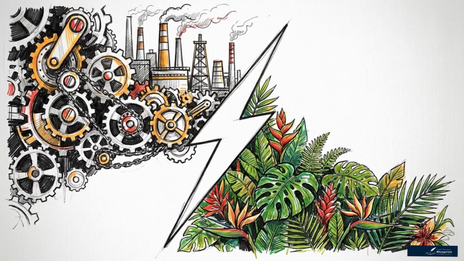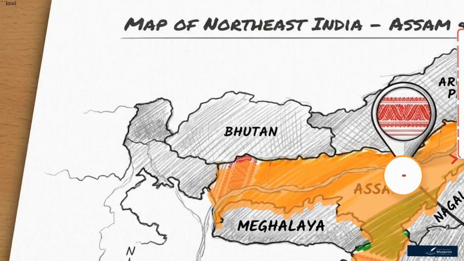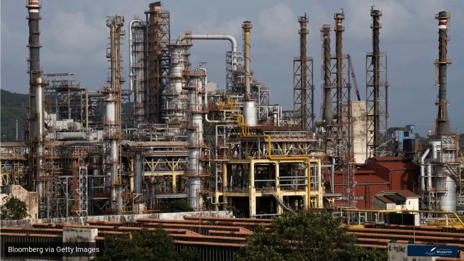Now open the GS Paper 3 matrix. Here we find the most critical friction point in today's news: rapid macroeconomic scaling colliding with ecological preservation. We first define the scale of Assam's industrial growth. The primary data point is the 27,000 crore rupee Tata Electronics semiconductor facility in Jagiroad. Add to that the capacity scaling of the Numaligarh refinery, which is pushing its annual refining throughput from 3 million to 9 million metric tons.